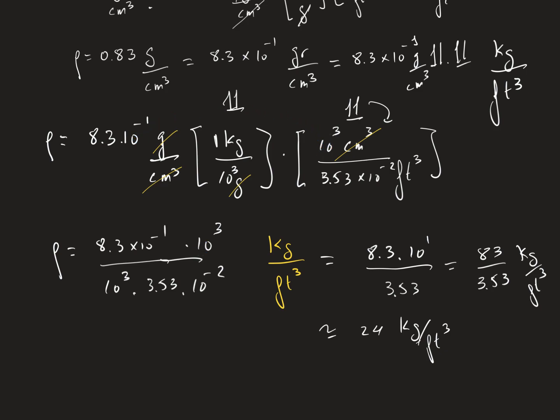I will cancel the units, grams with grams, centimeters cube with centimeters cube, and I will end with kilogram per foot cube. Perfect. 8.3 times 10 to the minus 1, 10 to the 3, 3.53 times 10 to the minus 2, 10 to the 3. Now 10 to the 3 will cancel with 10 to the 3.